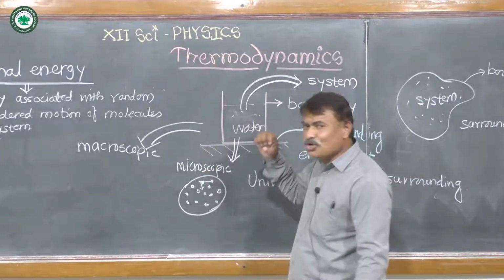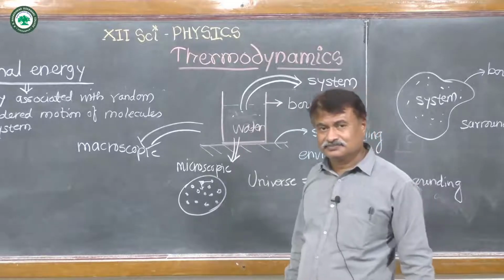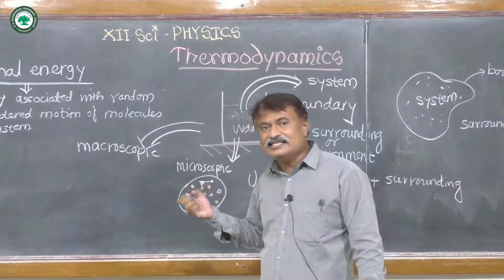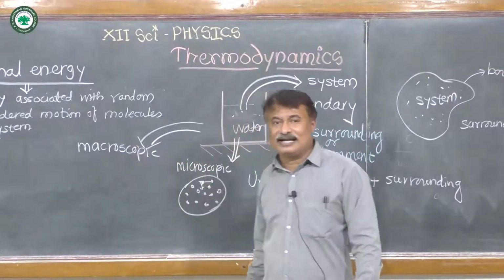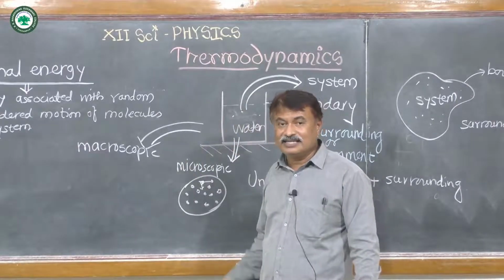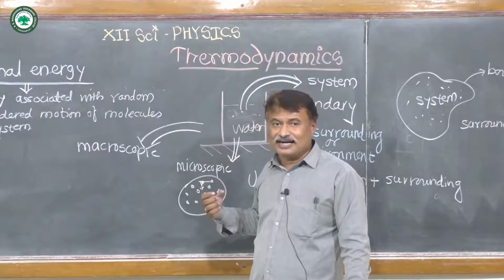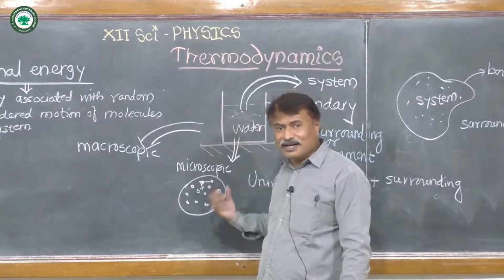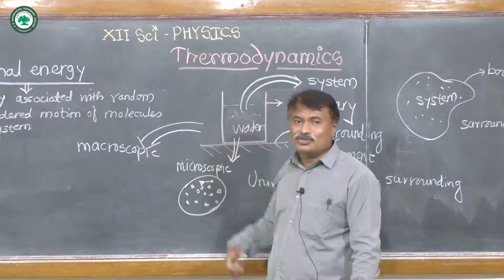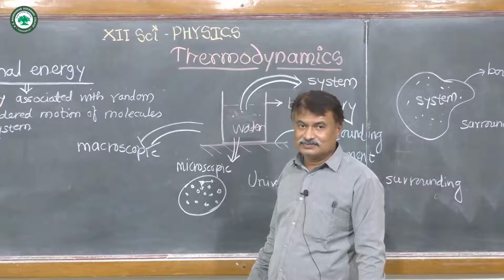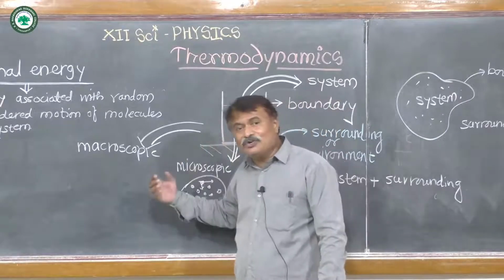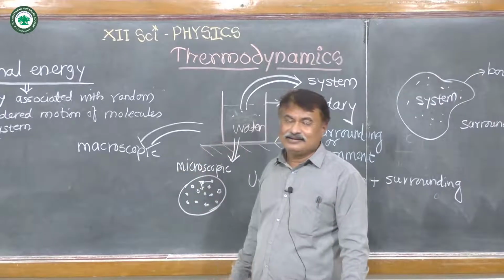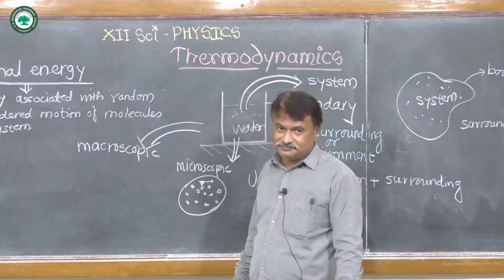Now if we consider solids and liquids, in case of solids and liquids there is intermolecular force of attraction, and this is our microscopic observation. Due to the intermolecular force of attraction, there is potential energy in case of liquids and solids.